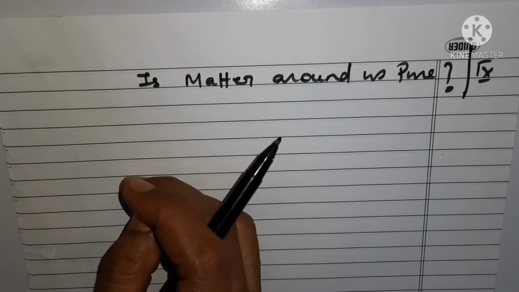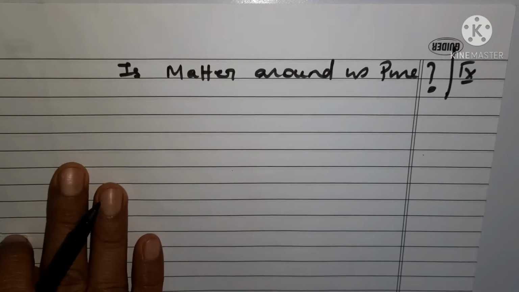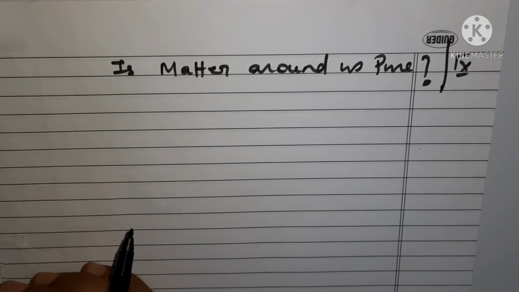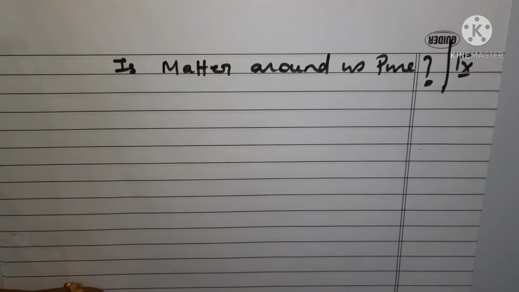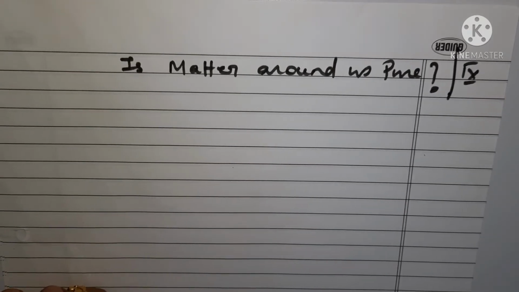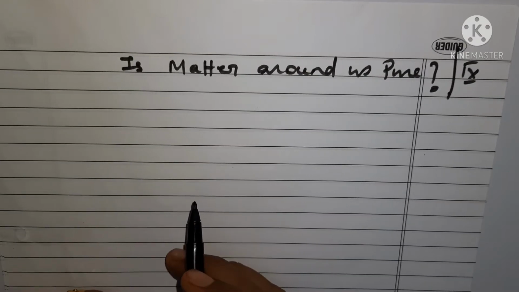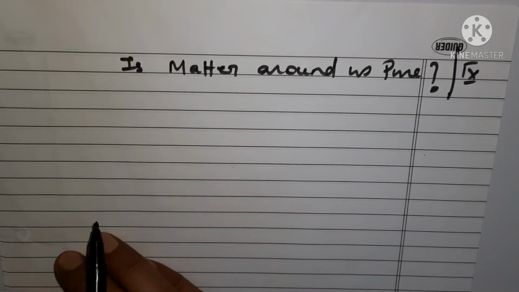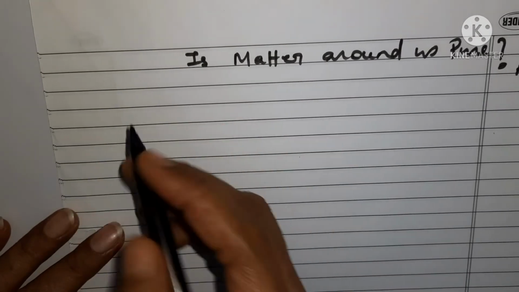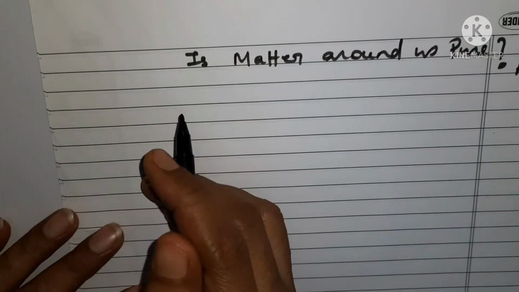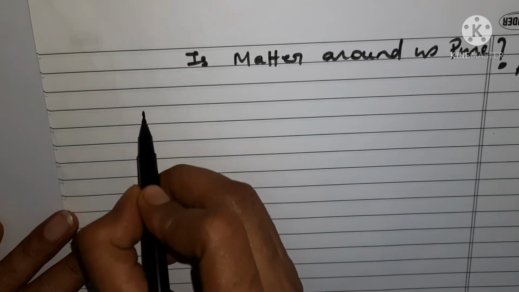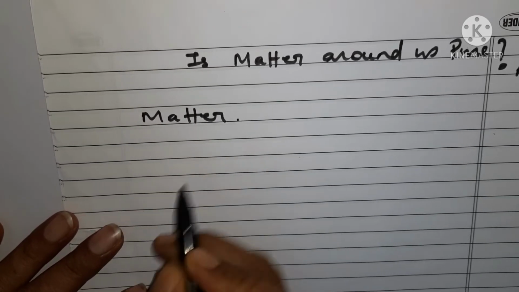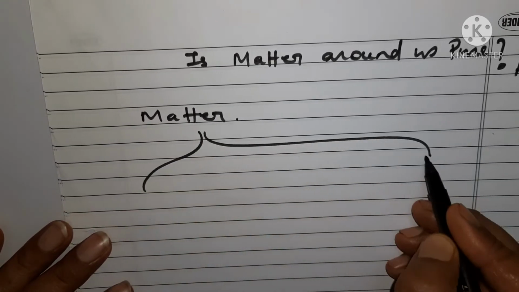Now in the previous session I have told you that there are some substances which are not actually pure, though the word pure is written over there, like milk, honey, ghee, coconut oil, as we have seen that they are not pure actually. And matter can be classified into two parts on the basis of chemical composition, as I have discussed in the previous video. Okay, as I have told you that matter can be divided into two parts.